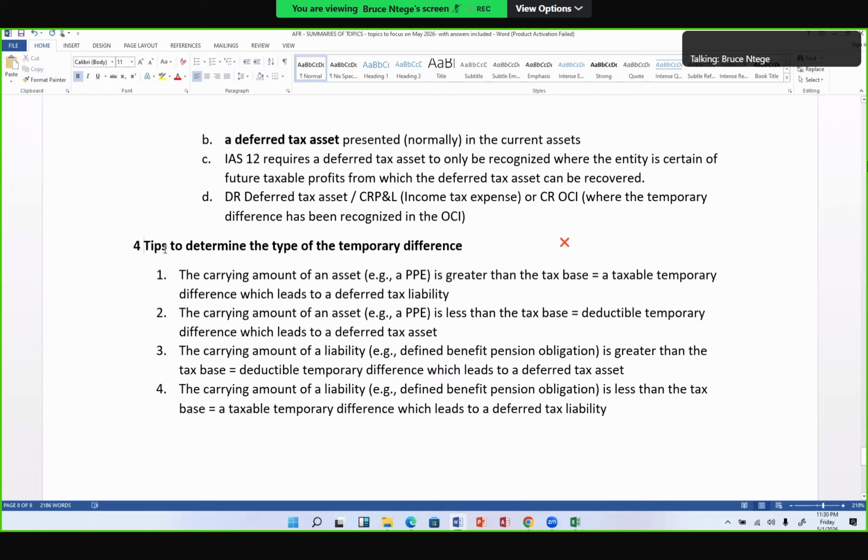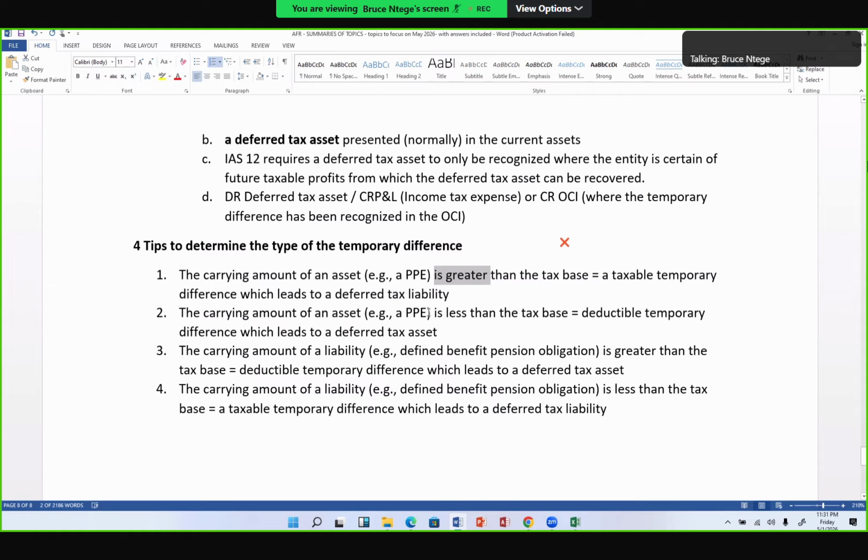So in this case, therefore, in any scenario in the exam, whichever scenario is given, look for whether you have been given an asset like a PPE or an investment property or an intangible asset or an investment. And check whether you have been given a tax base, they will give it to you. And then compare whether your carrying amount is greater than the tax base, you have a taxable temporary difference type, it gives you a deferred tax liability when you compute, if you apply the tax rate.